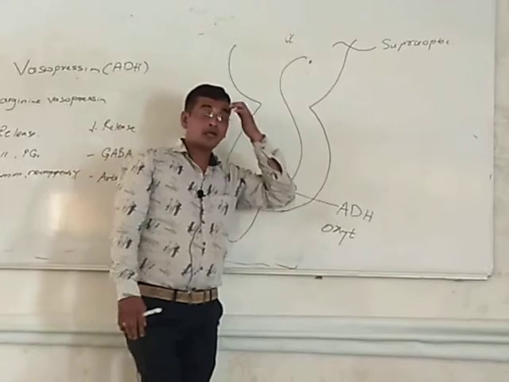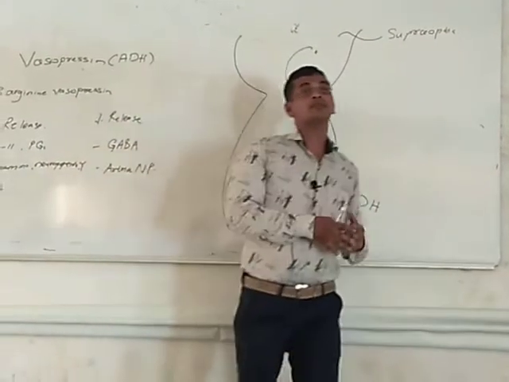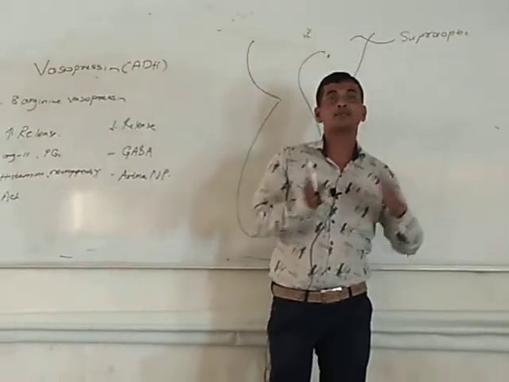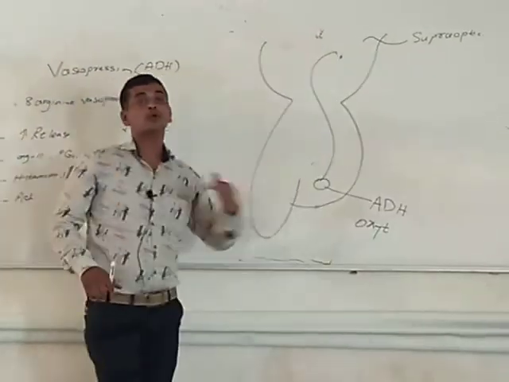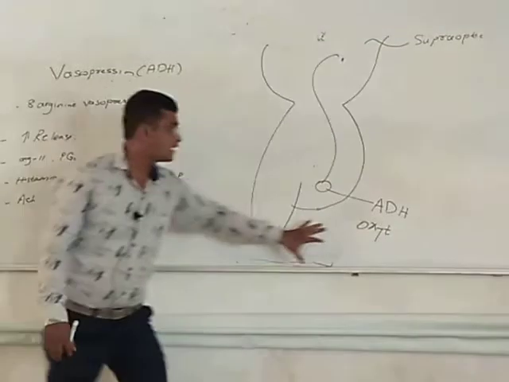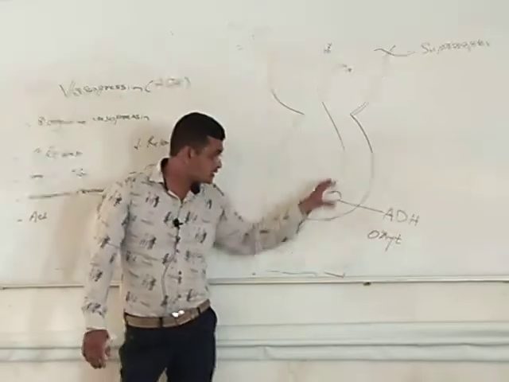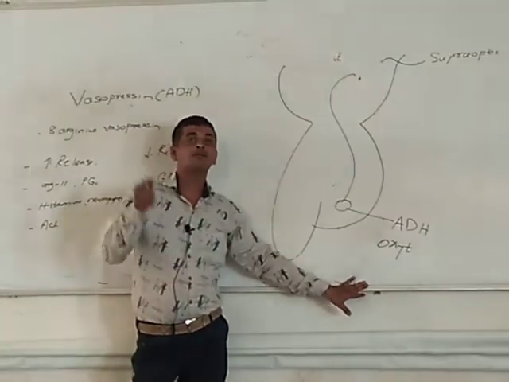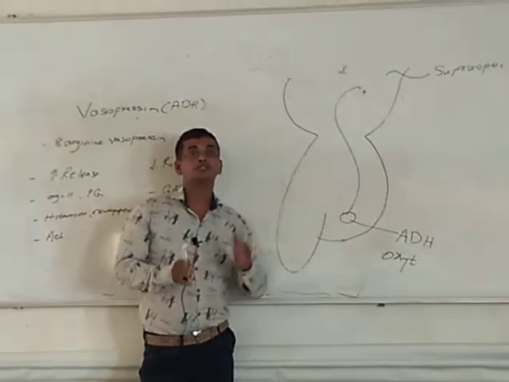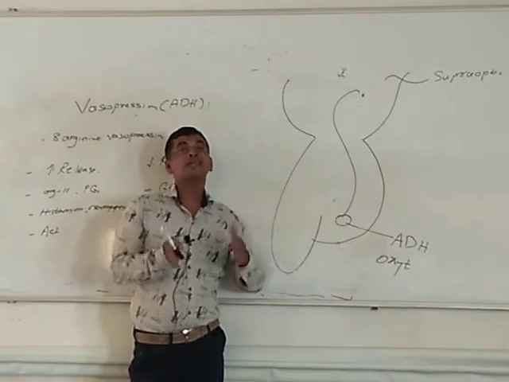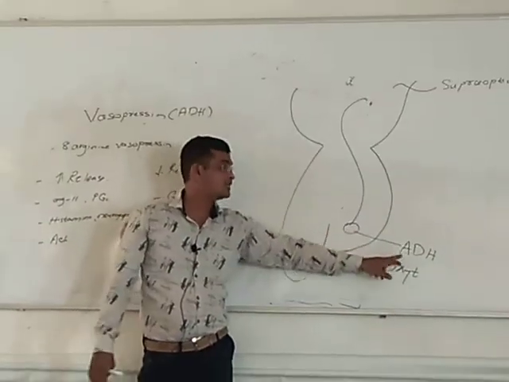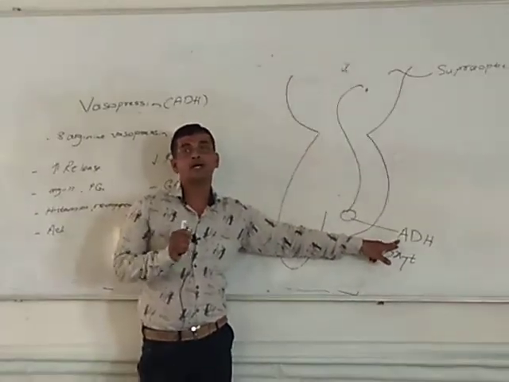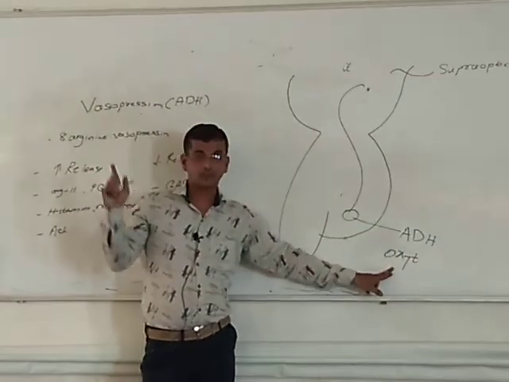These antidiuretic hormones mainly work on the principal cells of the collecting duct of the kidney, which are responsible for more reabsorption of water. So reabsorption of water is increased by the antidiuretic hormone, or vasopressin.